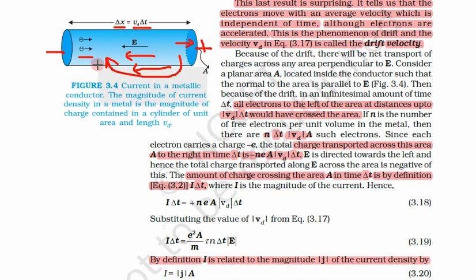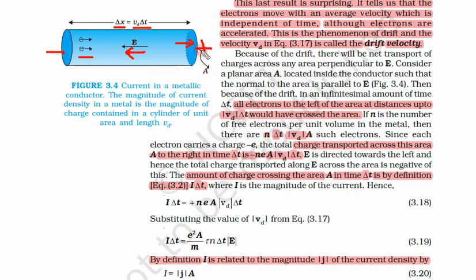So the direction of current is always the direction of movement of the positive charge carrier, which is parallel to the electric field. Now, current in a metallic conductor: the magnitude of current density in a metal is the magnitude of charge contained in the cylinder of unit area and length Vd. So let us see what they are trying to say by this.